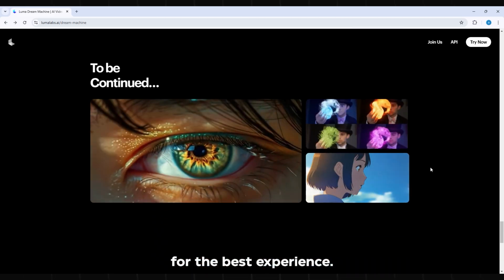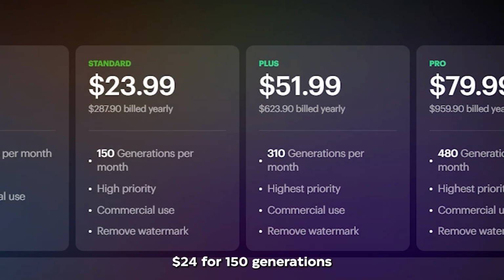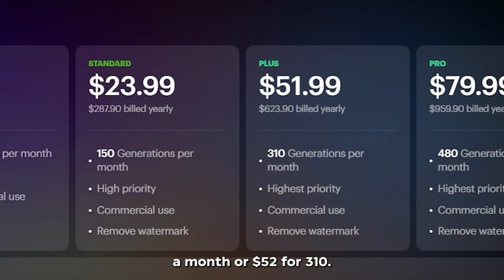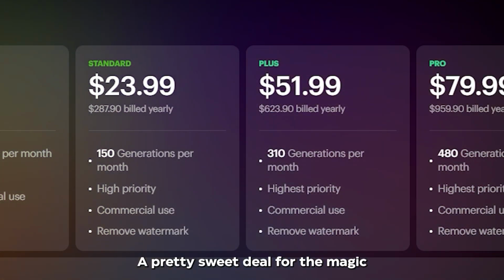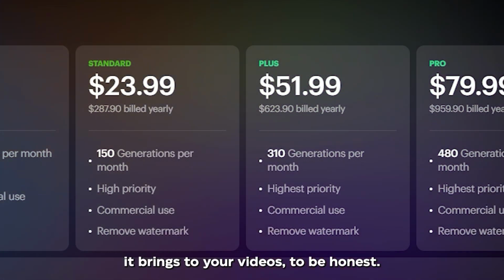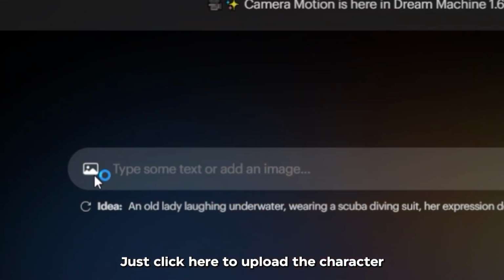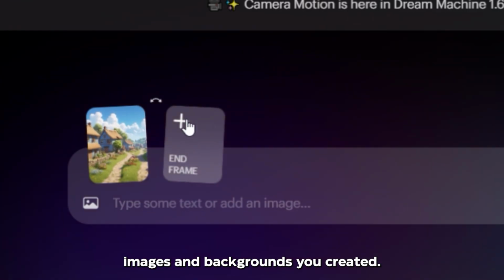For the best experience, I'd recommend the Pro version. $24 for 150 generations a month, or $52 for 310. A pretty sweet deal for the magic it brings to your videos, to be honest. Using Luma AI can't be easier. Just click here to upload the character images and backgrounds you created.